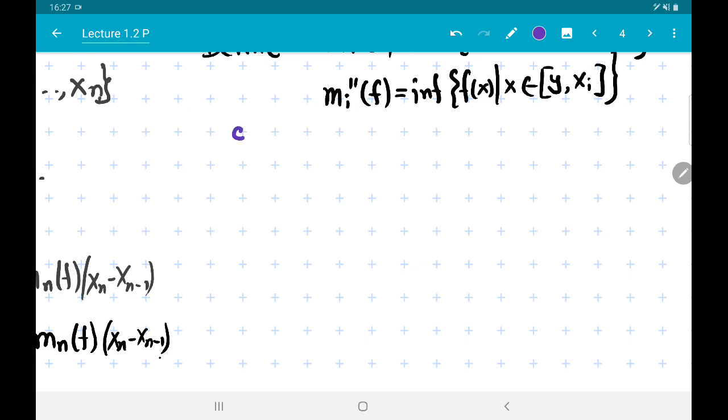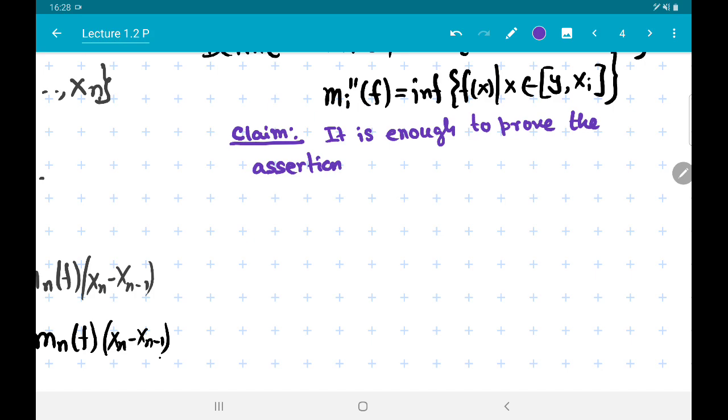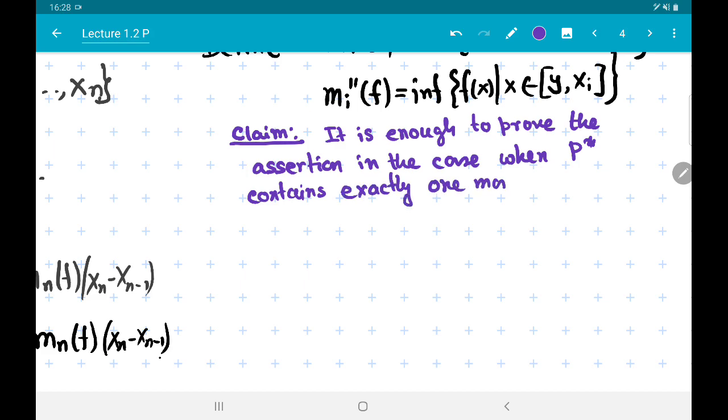First, our claim is that it is enough to prove the assertion in the case when P star contains exactly one more point than P. Once you have shown this, you could go inductively to prove the general case.